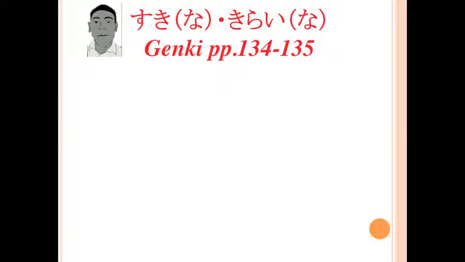This micro lecture is on the na adjectives suki and kirai. It is based on pages 134 through 135 of Genki. And now, by the way, you should know that your textbook is a na adjective. Speaking of your textbook, you may have noticed that the second grammar point of chapter 5 covers suki and kirai, two na adjectives that were also covered during the first grammar point.